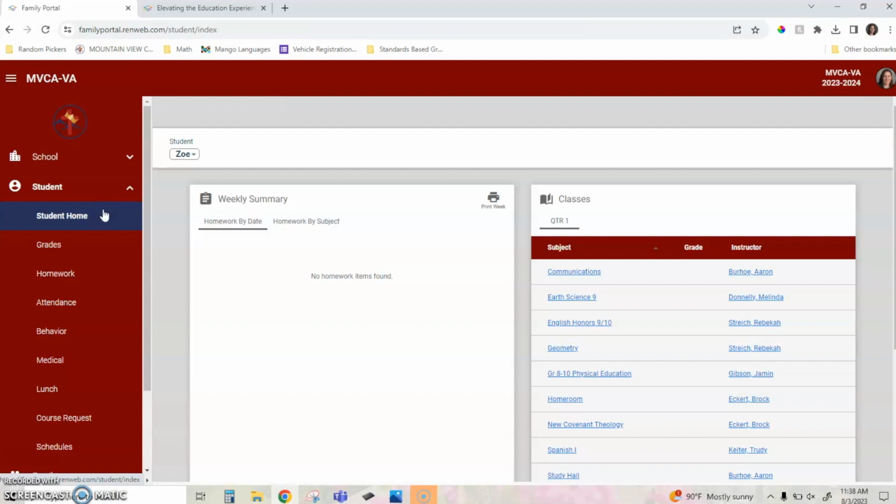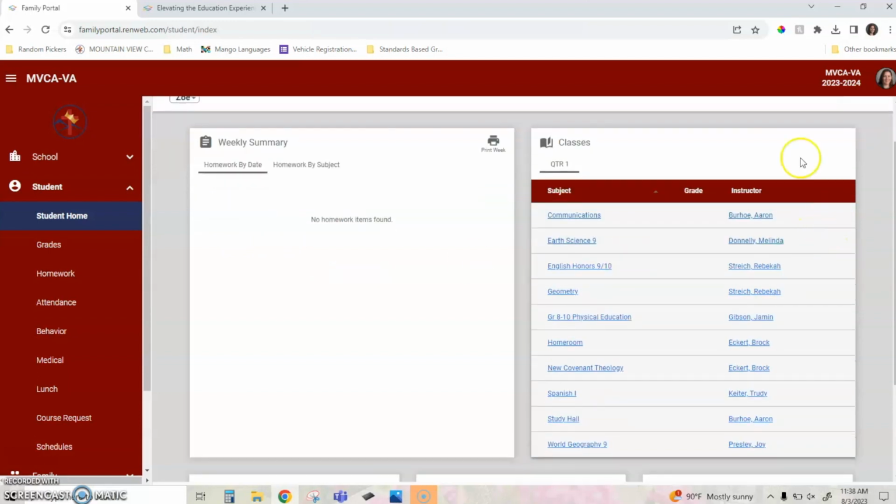Under the Student tab, we have a Student Home, which is an overview of everything related to your student. You can see the homework that they have by date or by subject. Obviously, school hasn't started, so there's no homework yet. You can see each of the classes that they've been enrolled in, so you can check your child's schedule here. And then once grades are entered, you can also check each of their grades.